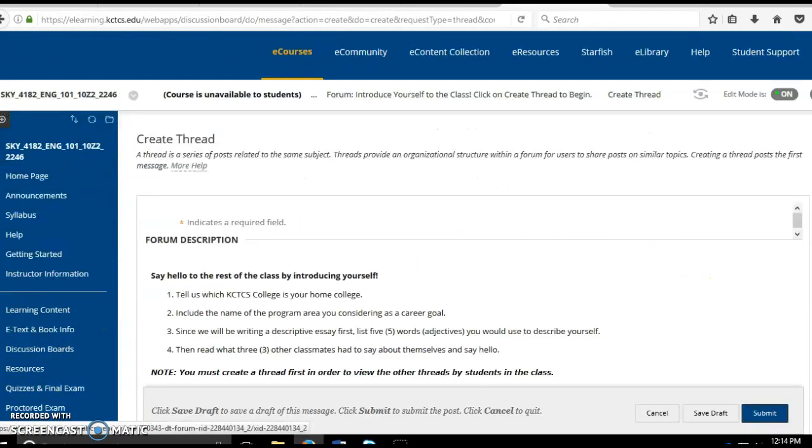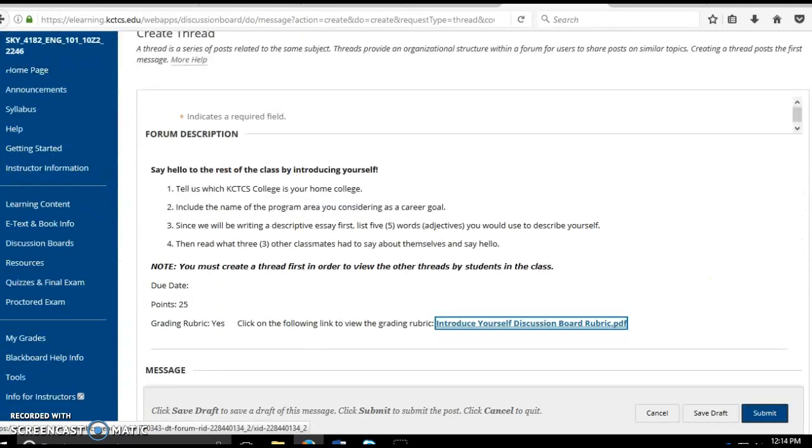Let's click Create Thread. Now, that's when you're going to see directions to this. There's also a grading rubric that tells you how I am going to grade this. So this will give you all the information you need. And basically, you need to answer everything in full, complete sentences using appropriate grammar for your level, and just make sure you answer the questions fully. But there is a rubric to go by here, so please read that before you post.